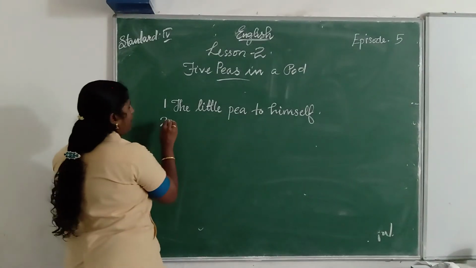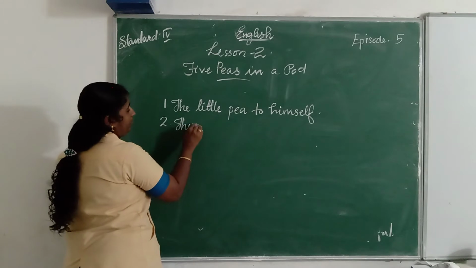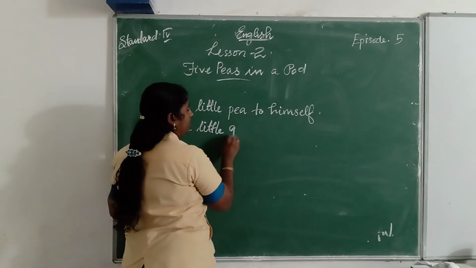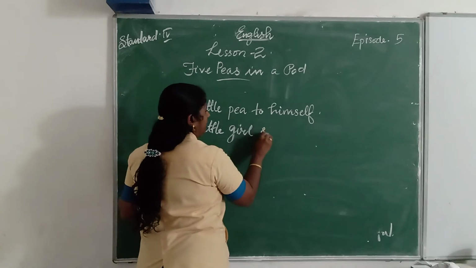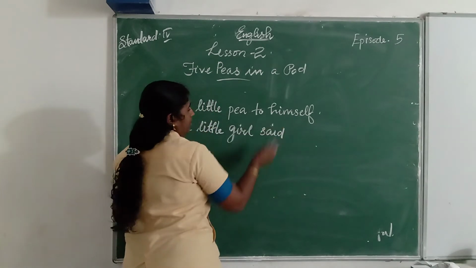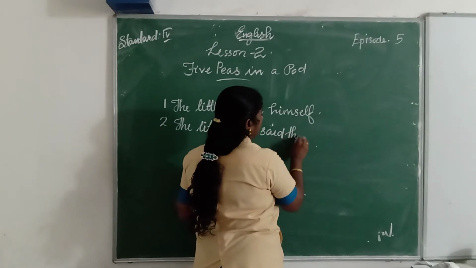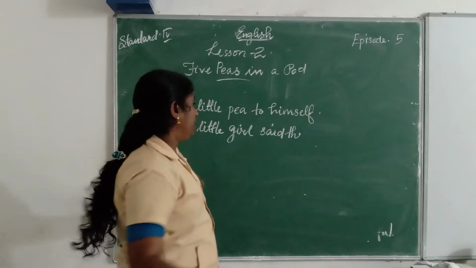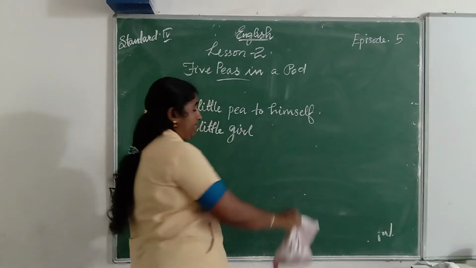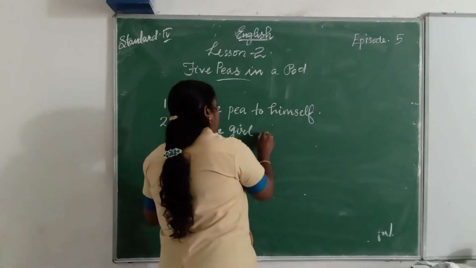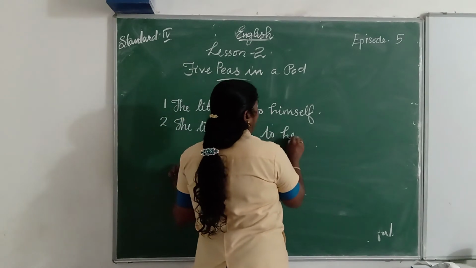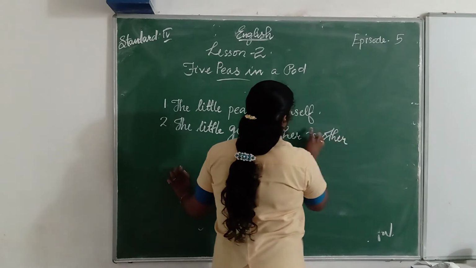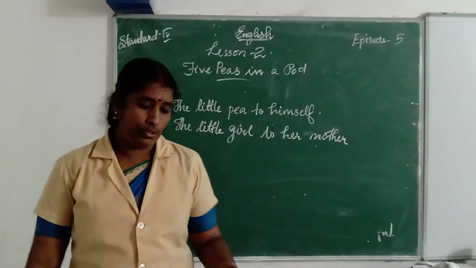Second one, write: the little girl to her mother.